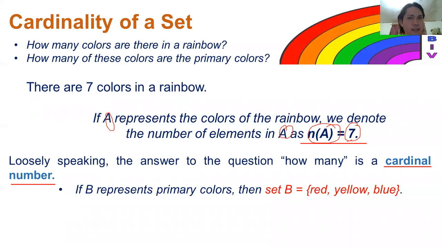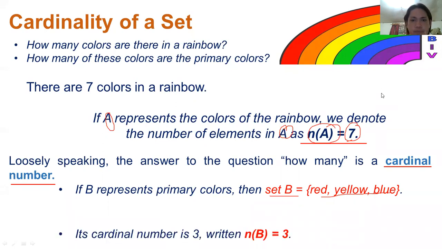Another example, if B represents the primary colors, then the elements of set B are listed on the screen. We have red, yellow, and blue. Are you still there? Okay, I hope you're still there.